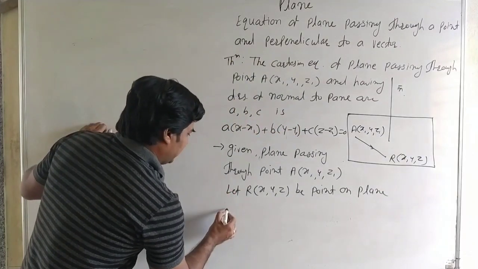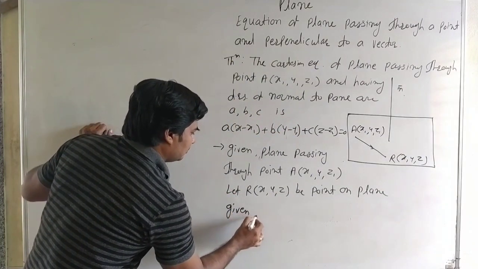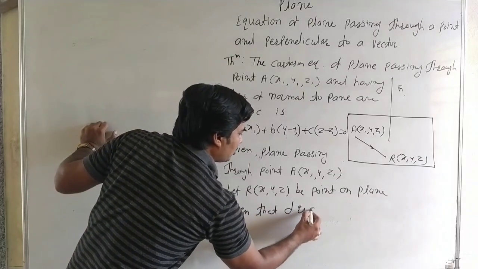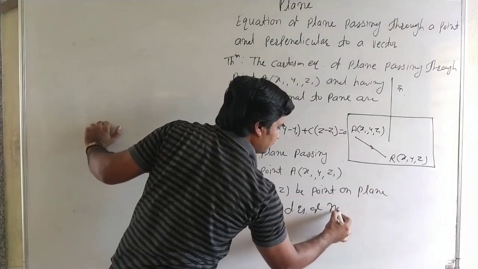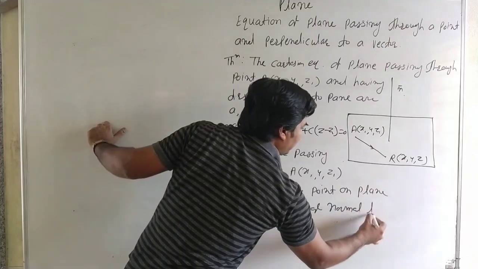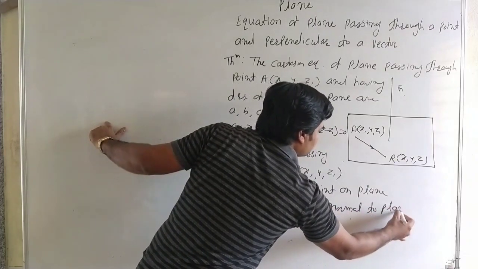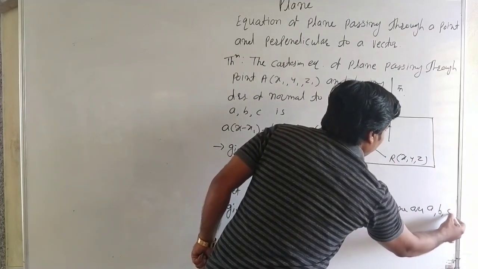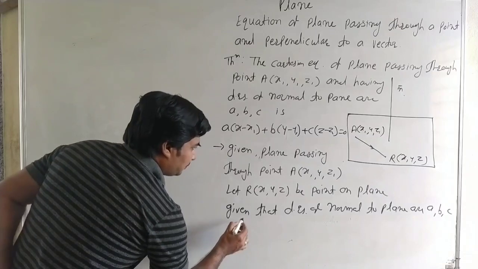Now given that direction ratios of normal to plane are A comma B comma C. Okay, here see carefully.